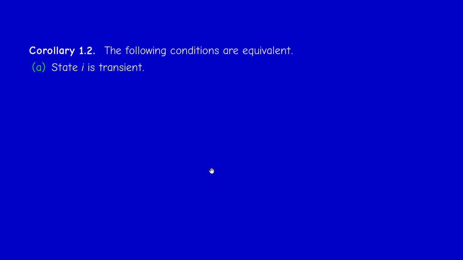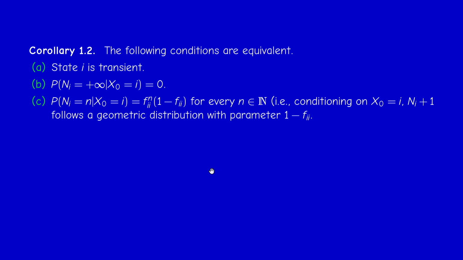And so if you negate everything, you'll get 3 equivalent conditions to transience. So saying that state i is transient means the same thing as saying that the probability that Ni is infinite is 0, starting from state i. And as you observed, in this case, Ni, which is finite, follows a geometric distribution with parameter 1 minus fii.